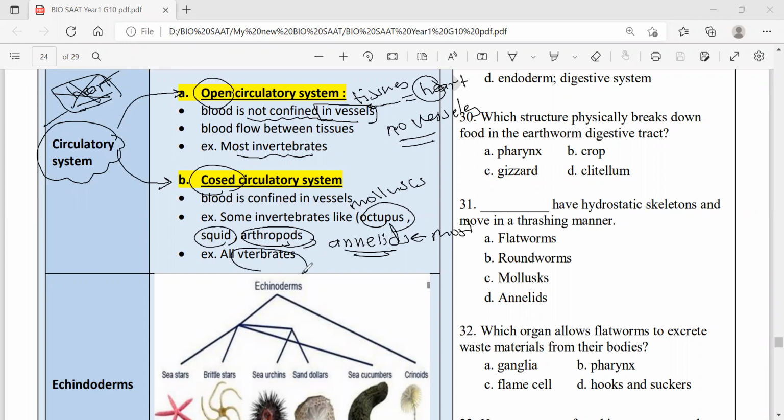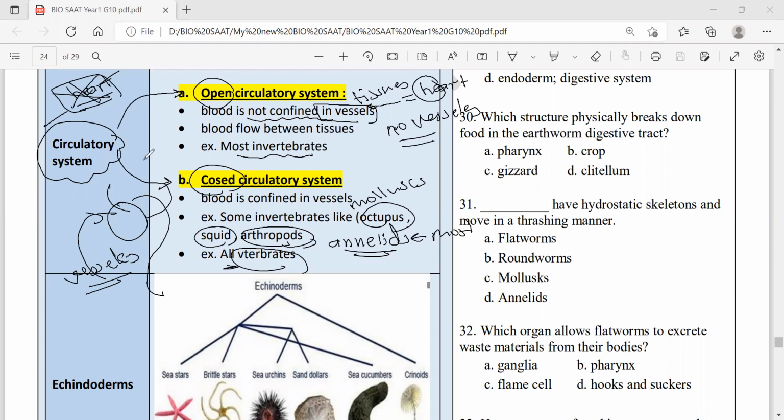Even all vertebrates, including humans, have closed circulatory system. It means the blood runs from the heart in vessels to the body parts, comes back to the heart, and to the lung, all in vessels. Having vessels makes the circulatory system better and supplies more oxygen, removing the waste at a higher rate. These organisms with closed circulatory system can move efficiently, do better tasks and become better adapted to life.